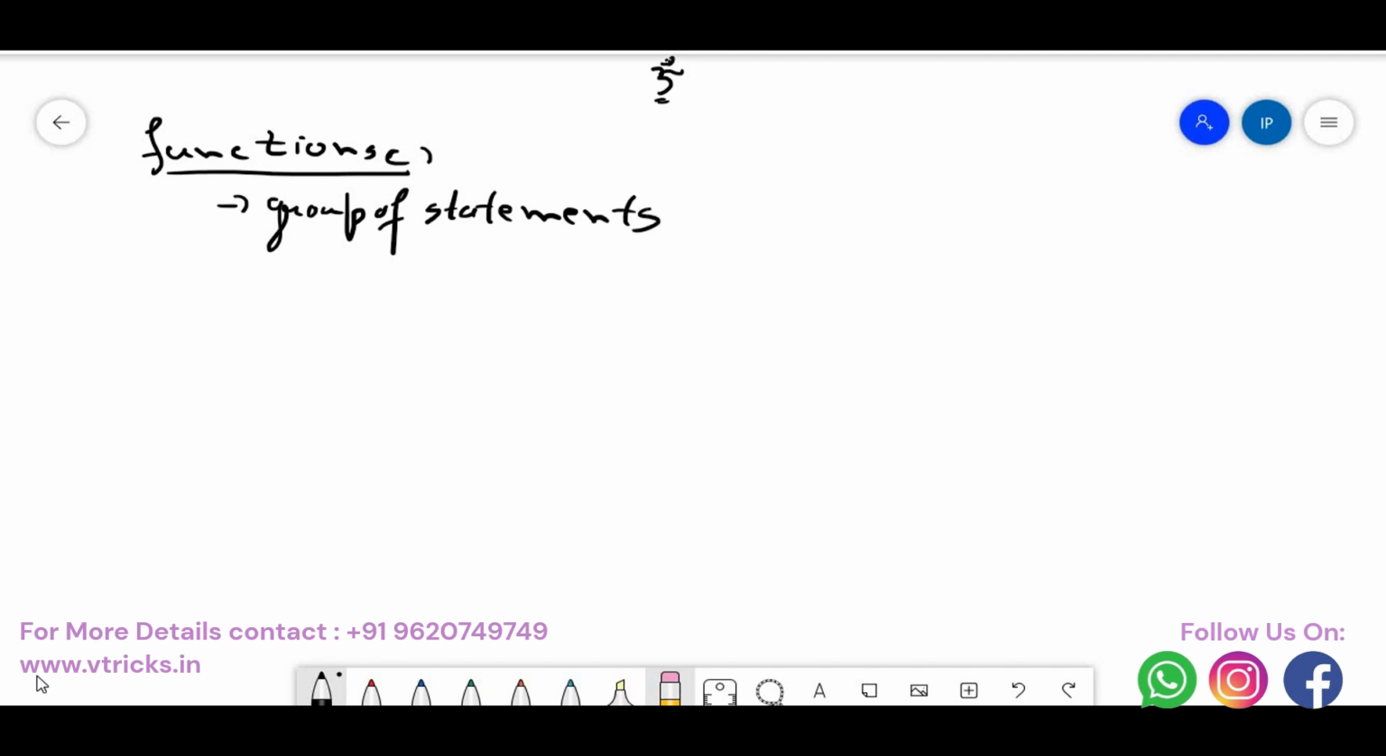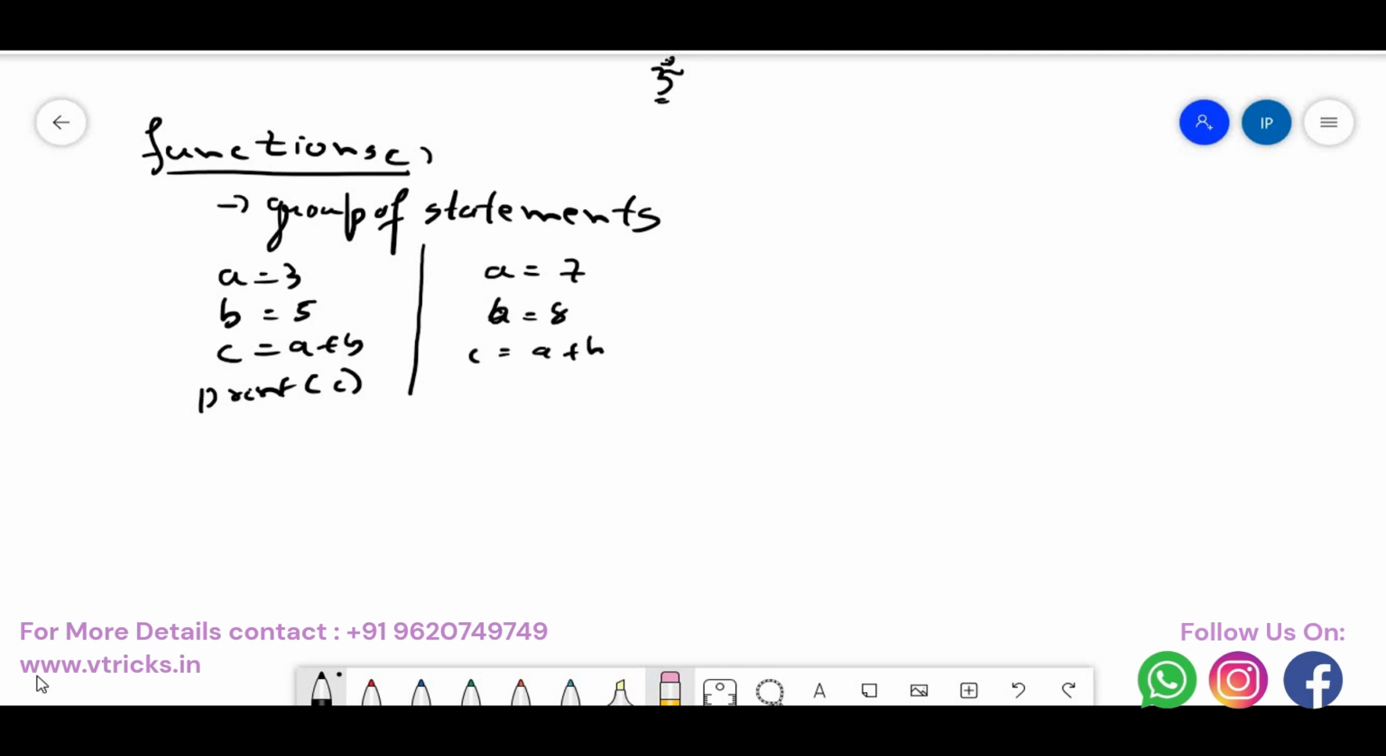Okay, what do you mean by a group of statements? Let me say that I want to do addition of two numbers. Let me say a is equal to 3 and b is equal to 5. If you want to do addition of two numbers, I'll say c is equal to a plus b, then I say print c. Once again I want to add two more numbers, 7 and 8. So again, a is equal to 7, b is equal to 8, then c is equal to a plus b, then print c.